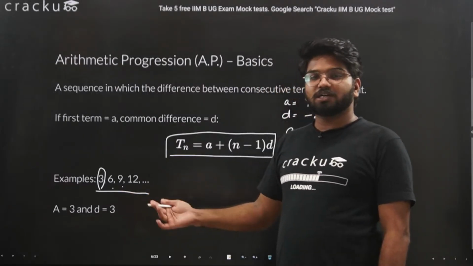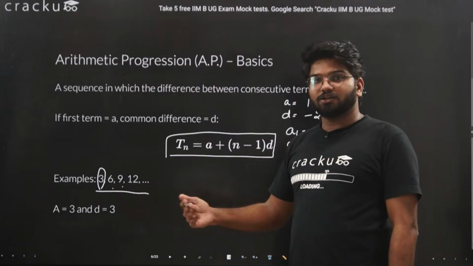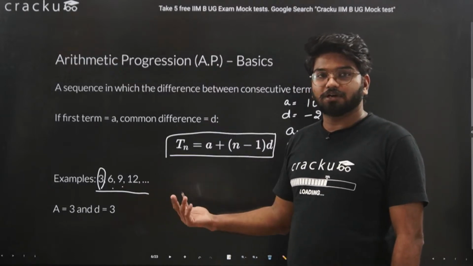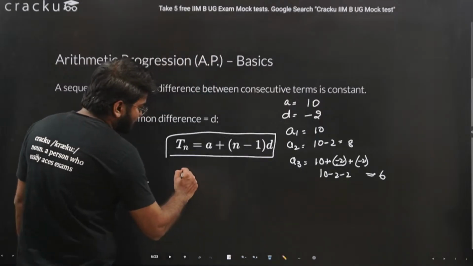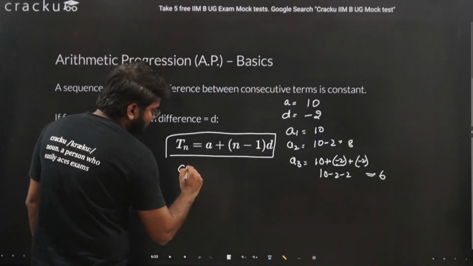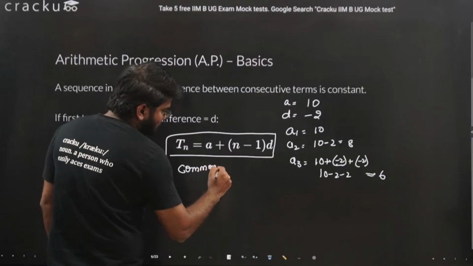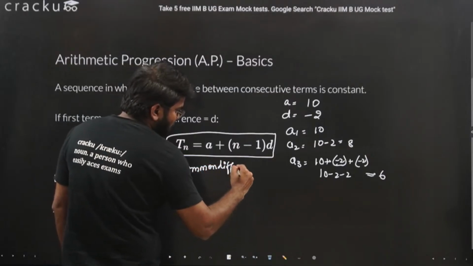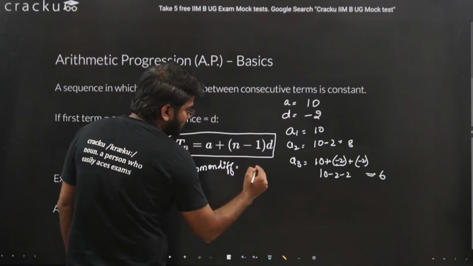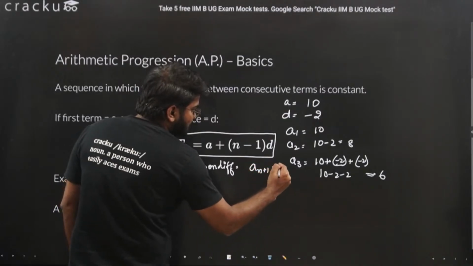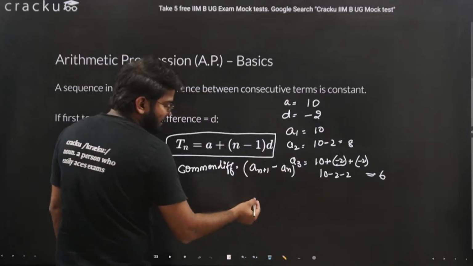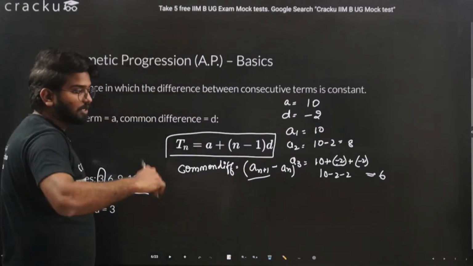If you are not able to understand a common difference, just subtract any two consecutive terms, or basically you can find out the common difference with A n plus 1 minus A n. That is basically the next term minus the previous term.